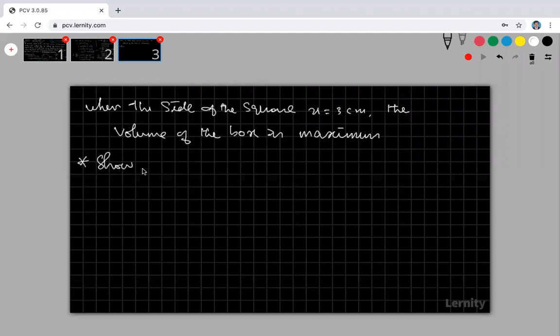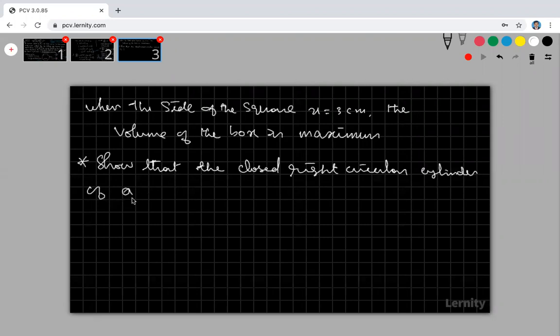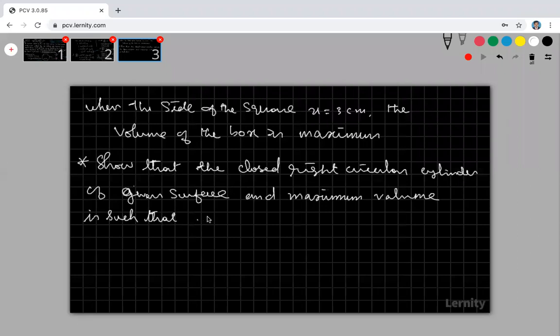Right. Look at this problem. Show that the closed right circular cylinder of a given surface area and maximum volume is such that its height is equal to the diameter of the base.